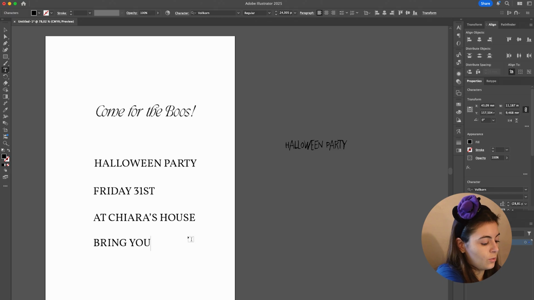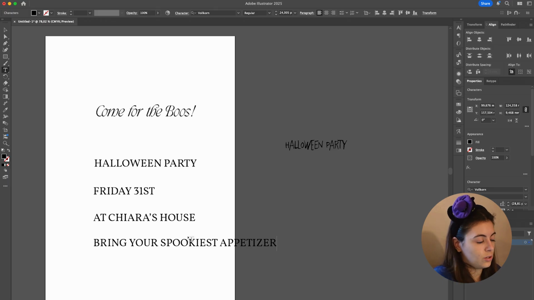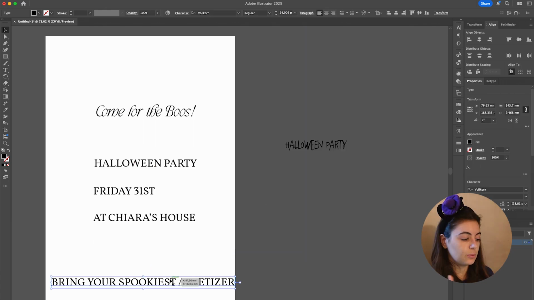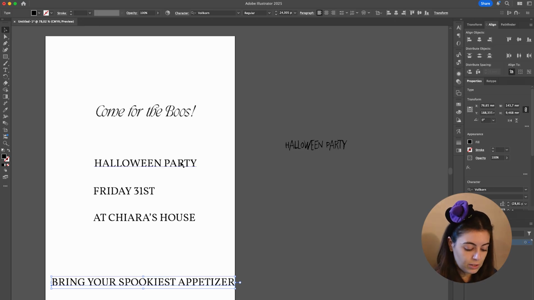Bring your spookiest appetizer. I love appetizers. They are underrated. A party full of appetizers, best thing ever. Anyways, now we need to decide on the hierarchy. So "Come for the Booze" is the most important thing. Then we have "Halloween party," which is kind of a given, so it can be smaller.